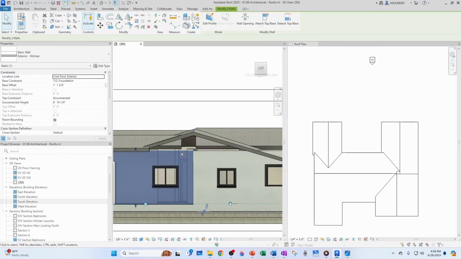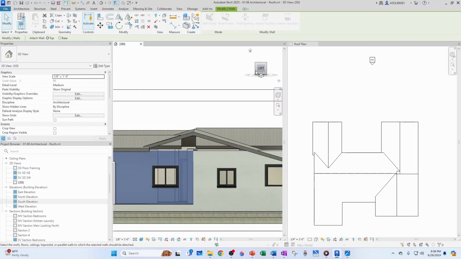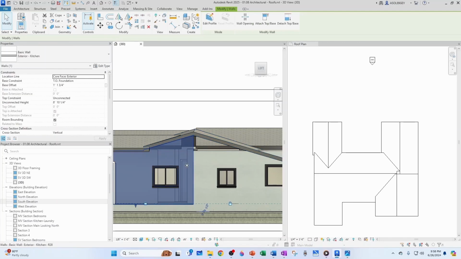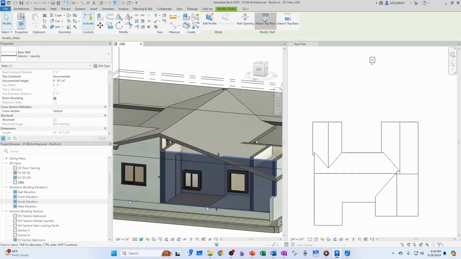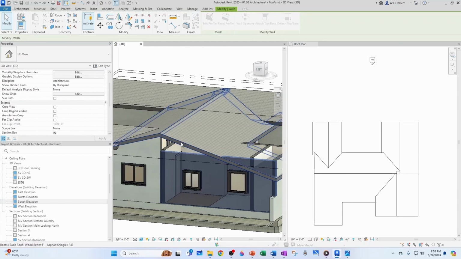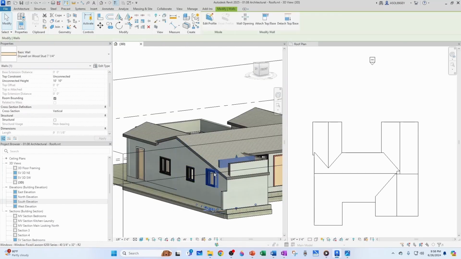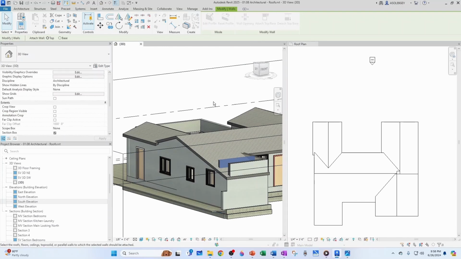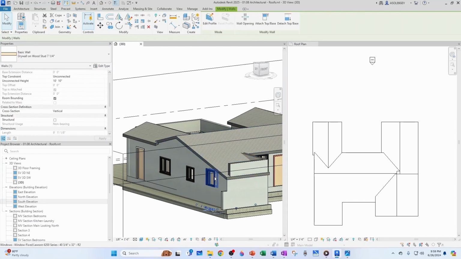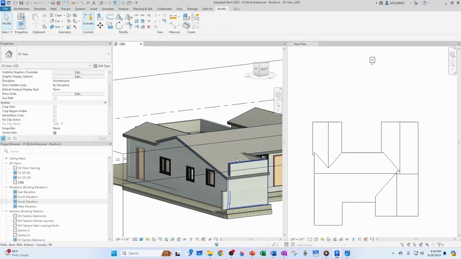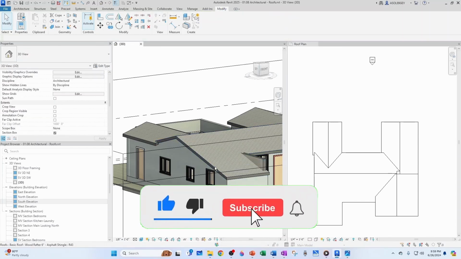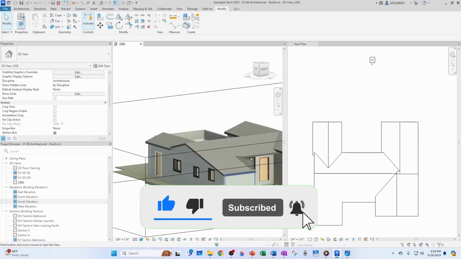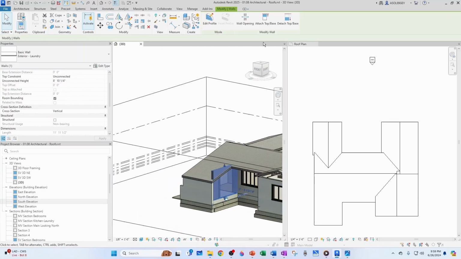So we can click on this wall, for example, and attach to this roof. And do the same thing with this wall here. We can attach to this roof. This wall we can also attach to this roof, the same as this one. This one here attached to this roof.